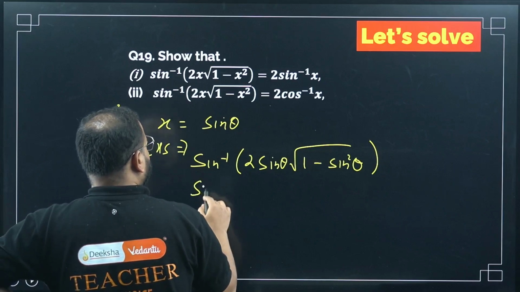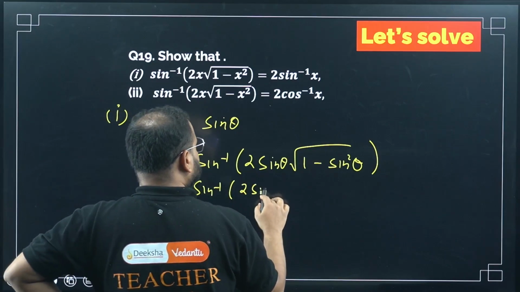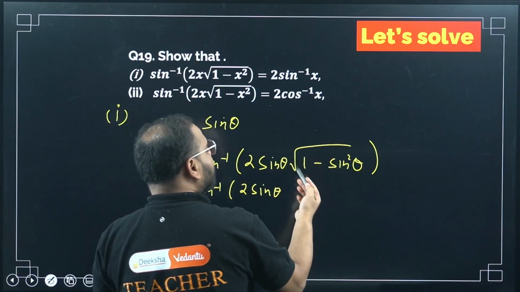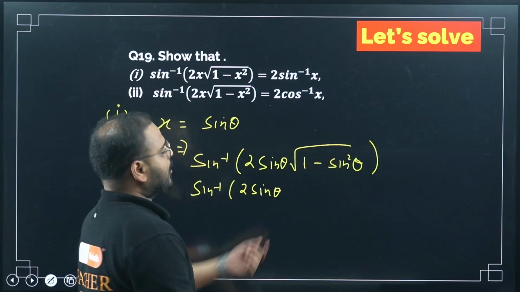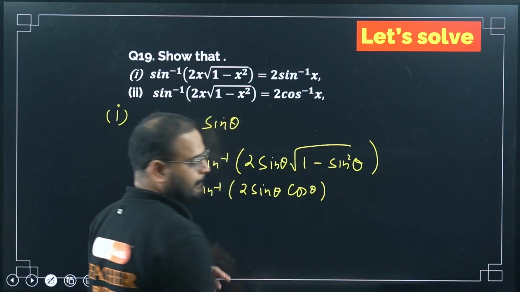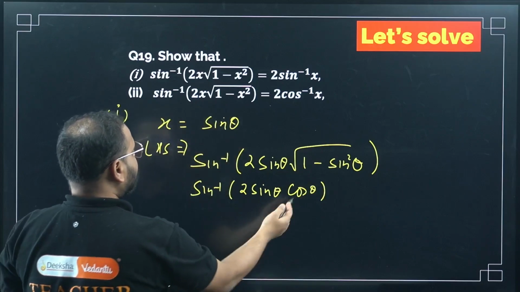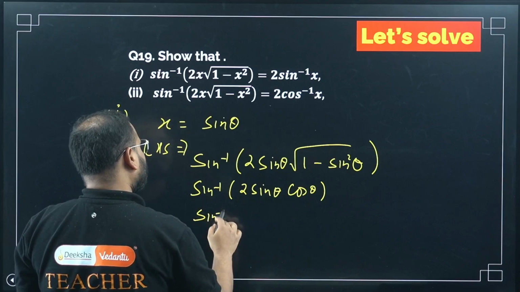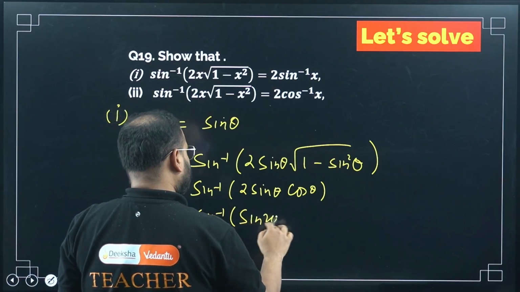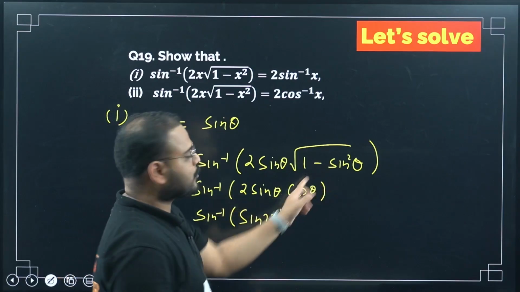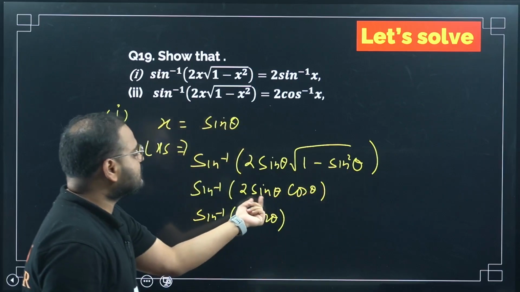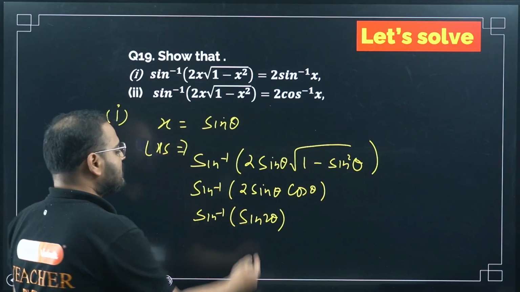Please check here. It will become sin inverse of 2 sin theta, and the whole root of 1 minus sin square theta. So 1 minus sin square theta is how much? Cos square theta. Root of that will be simply cos theta. So what is this going to become? Sin inverse of 2 sin theta cos theta, which is sin 2 theta. The formula for sin 2 theta.